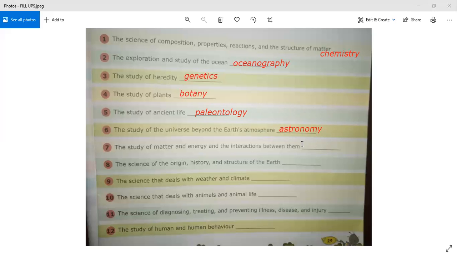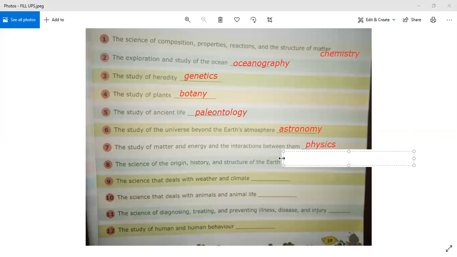When you study about matter and energy and the interaction between them, this will be known as physics. P-H-Y-S-I-C-S.